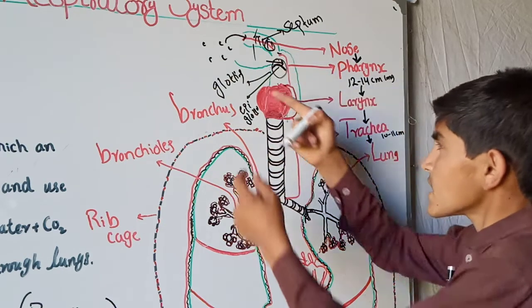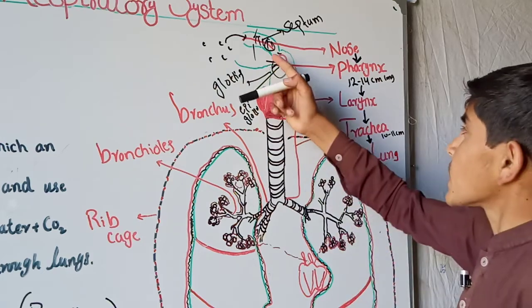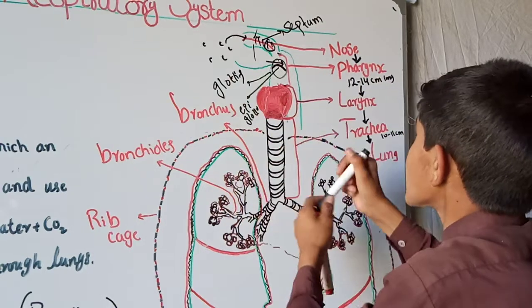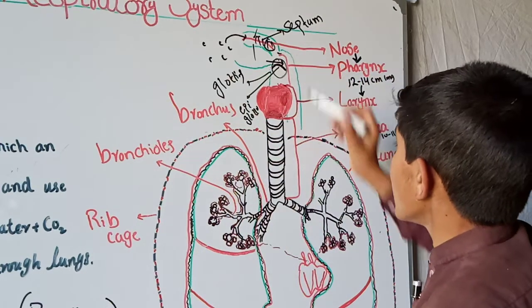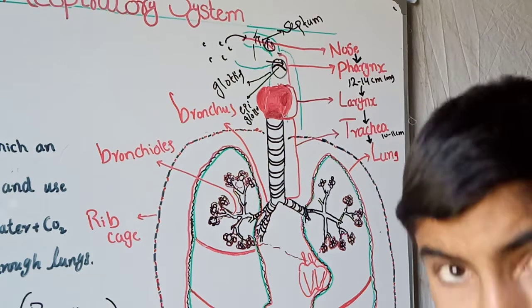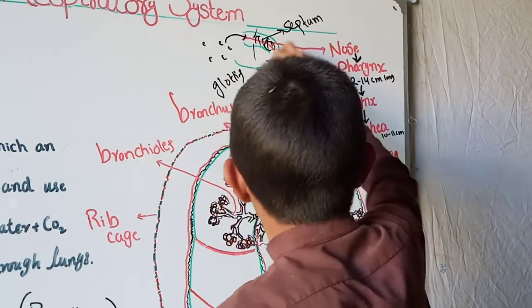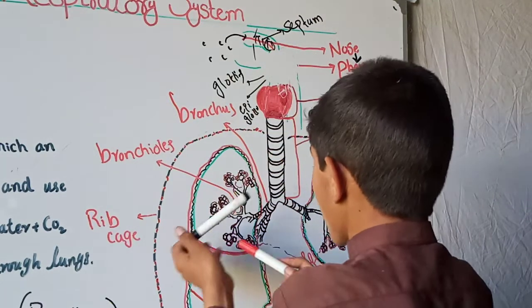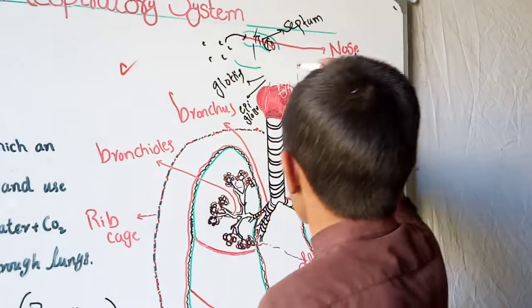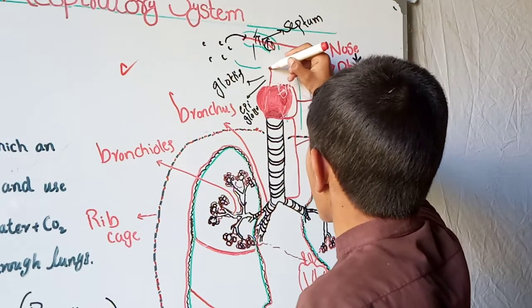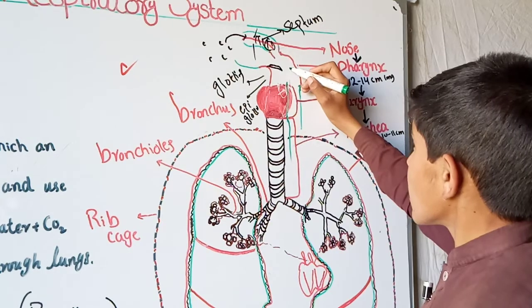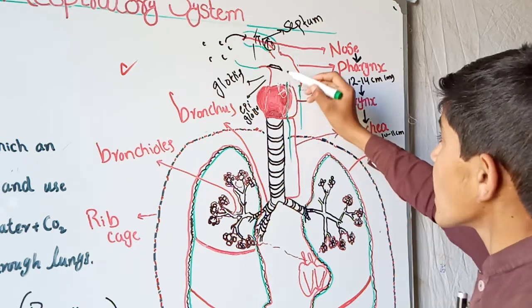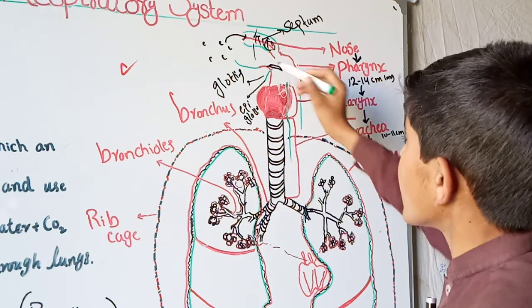So when food comes, this is directly the air passageway, and this second membrane is called the epiglottis.